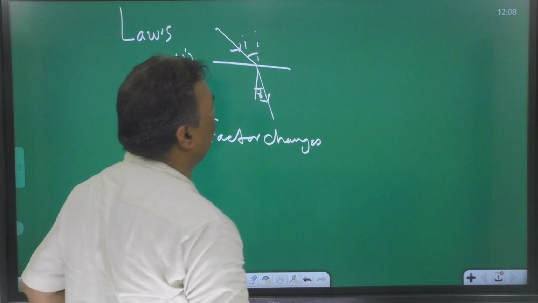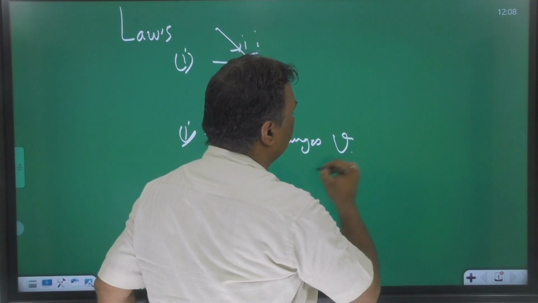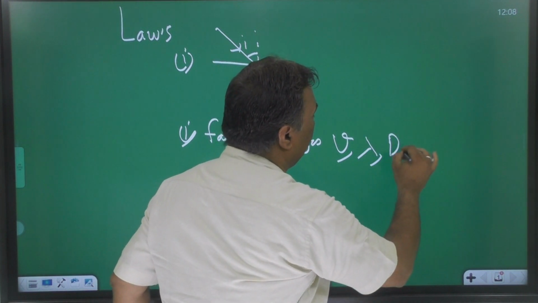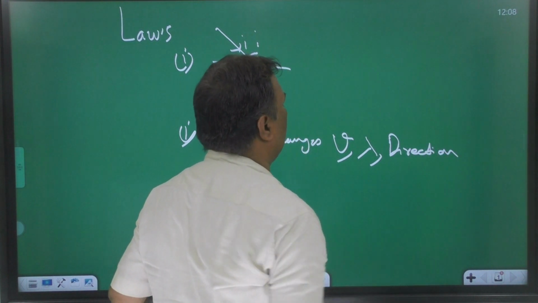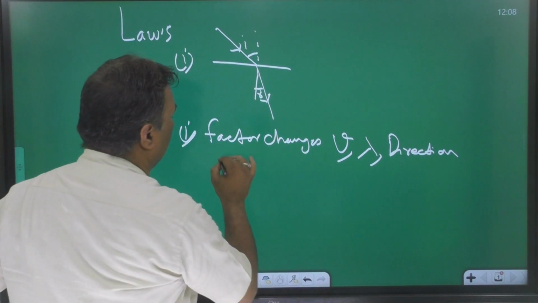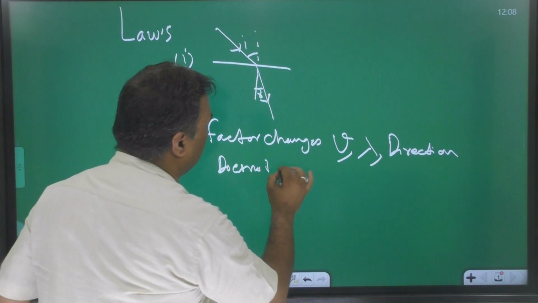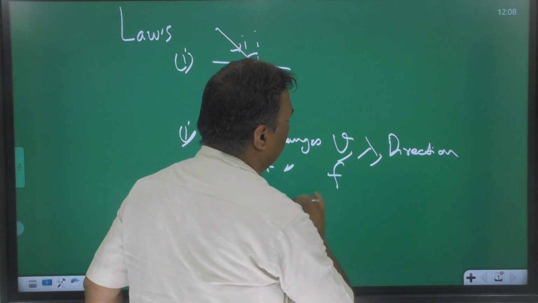What is the factor that changes when light passes from one medium to another medium? Speed, wavelength, and maybe direction also. Does not change: frequency.